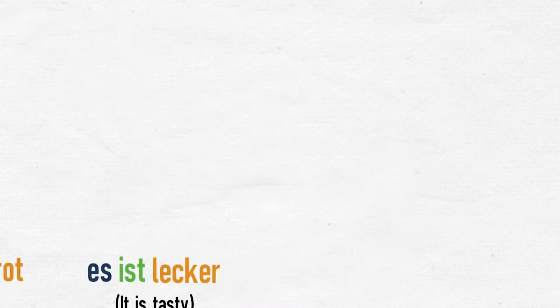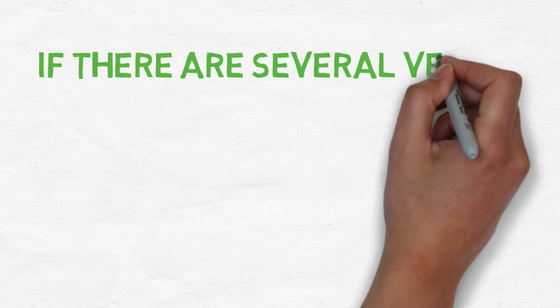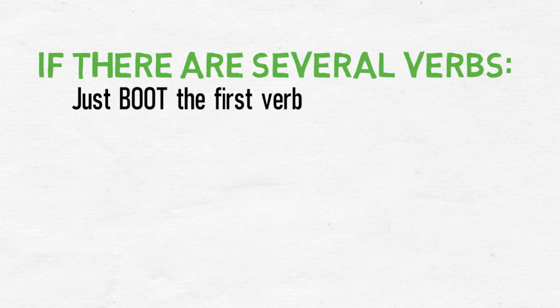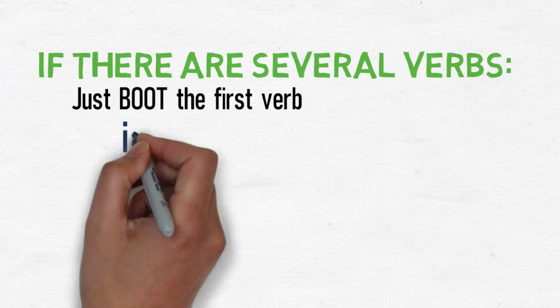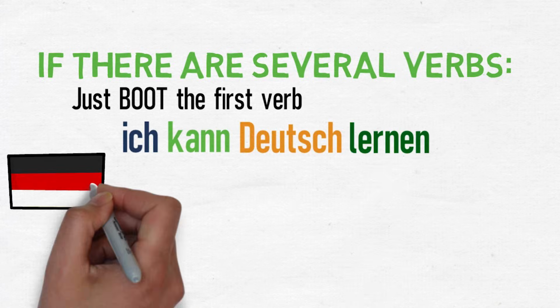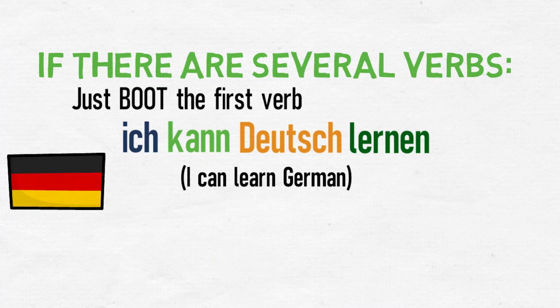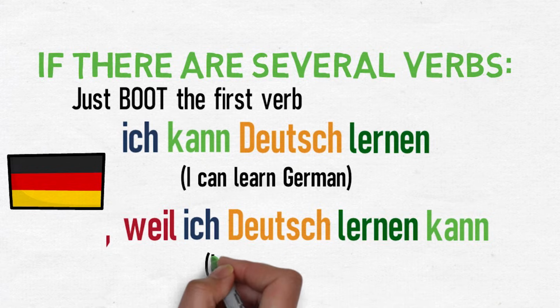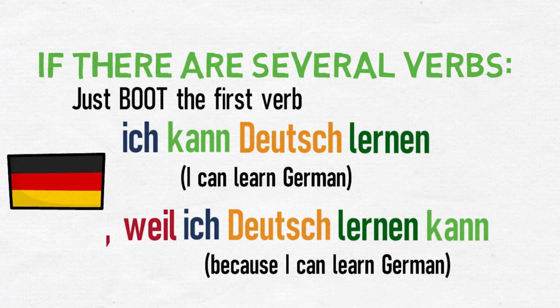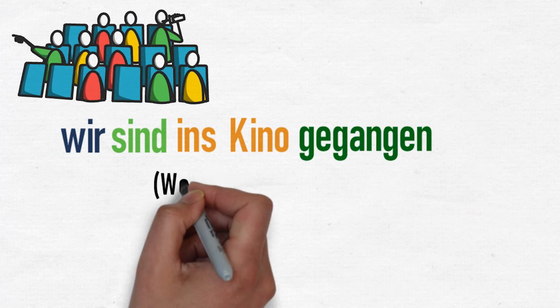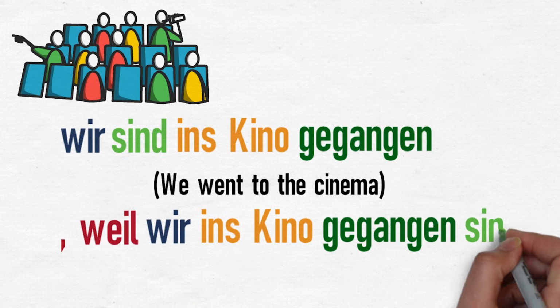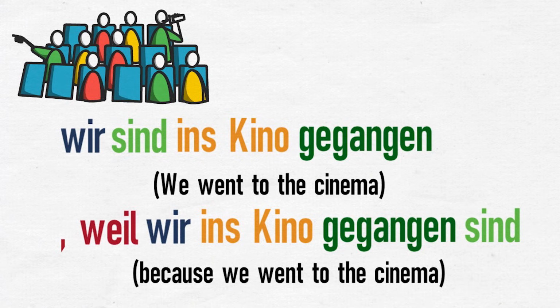In some sentences, there is more than one verb. In this case, you simply boot the first verb to the end, and everything else stays the same. For example, ich kann Deutsch lernen. I can learn German. Weil ich Deutsch lernen kann. Because I can learn German. Wir sind ins Kino gegangen. We went to the cinema. Weil wir ins Kino gegangen sind. Because we went to the cinema.